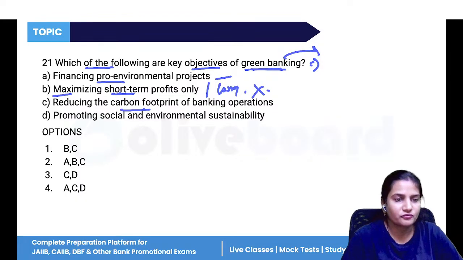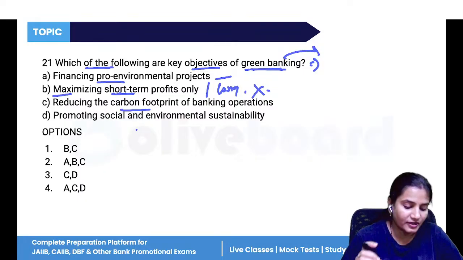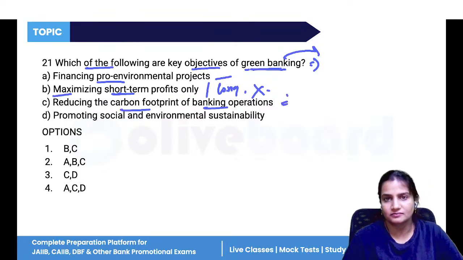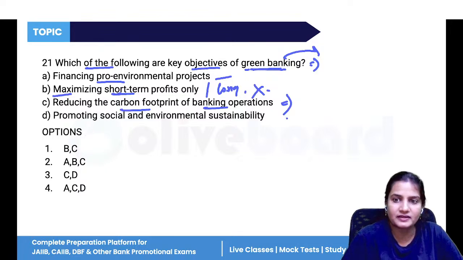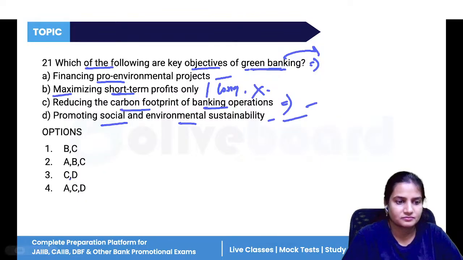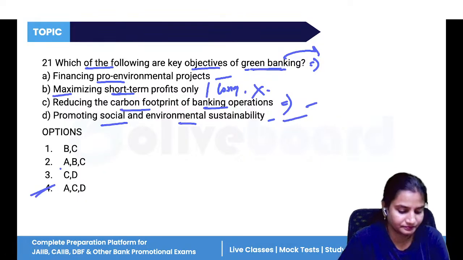Reducing carbon footprints. What does reducing the carbon footprint of banking mean? Using less and less carbon, carbon emission products, or factories that are emitting more and more carbon. So we should reduce that. And promoting social and environmental sustainability. Yes. So A, C, and D, all three are correct.